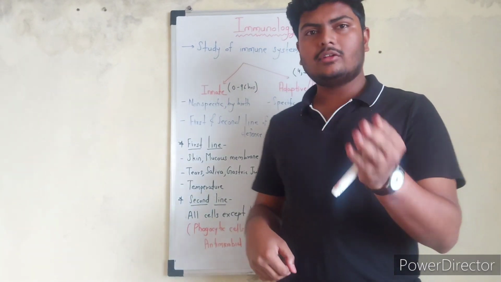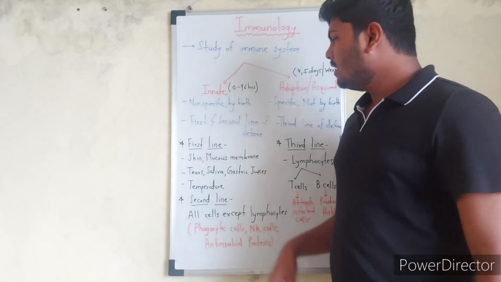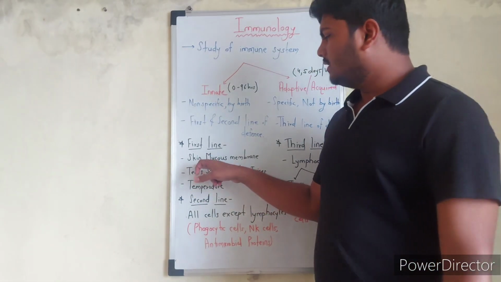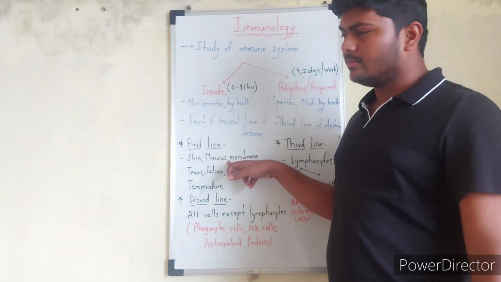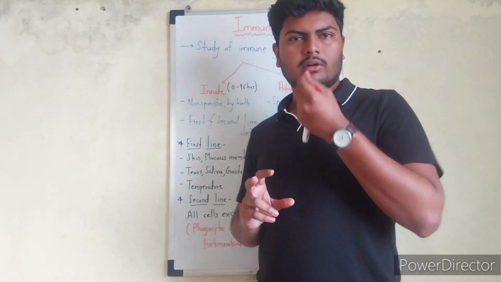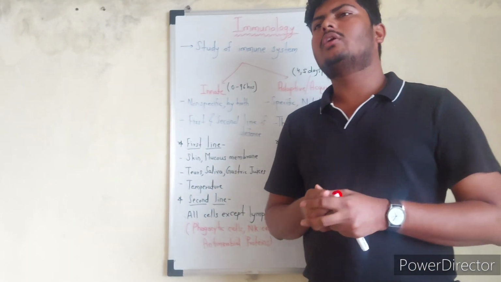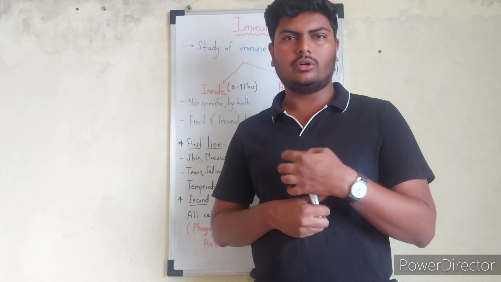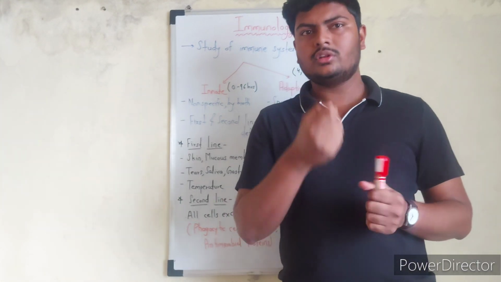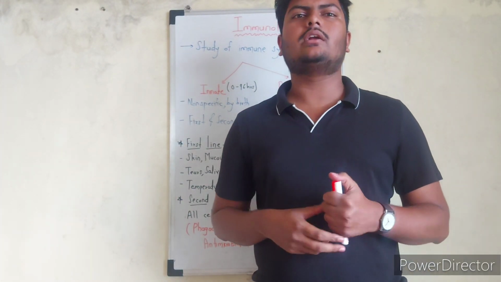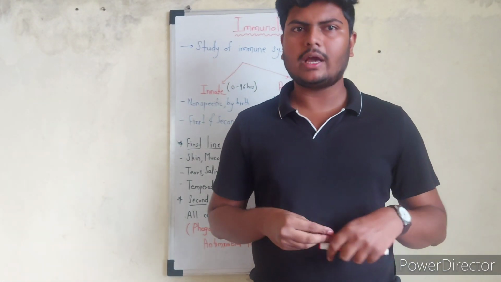So that's what is called the first and second line of defense. So what does it consist of? The first line of defense is, as I have already mentioned, the skin, the first protective membrane against foreign pathogens. Then the mucous membrane. Let's take the example of our nose. When any kind of pathogen or foreign particle tries to enter our body through our nose, there is a mucous membrane in the nose which traps that insect or pathogen, and kills it at that point of time only.